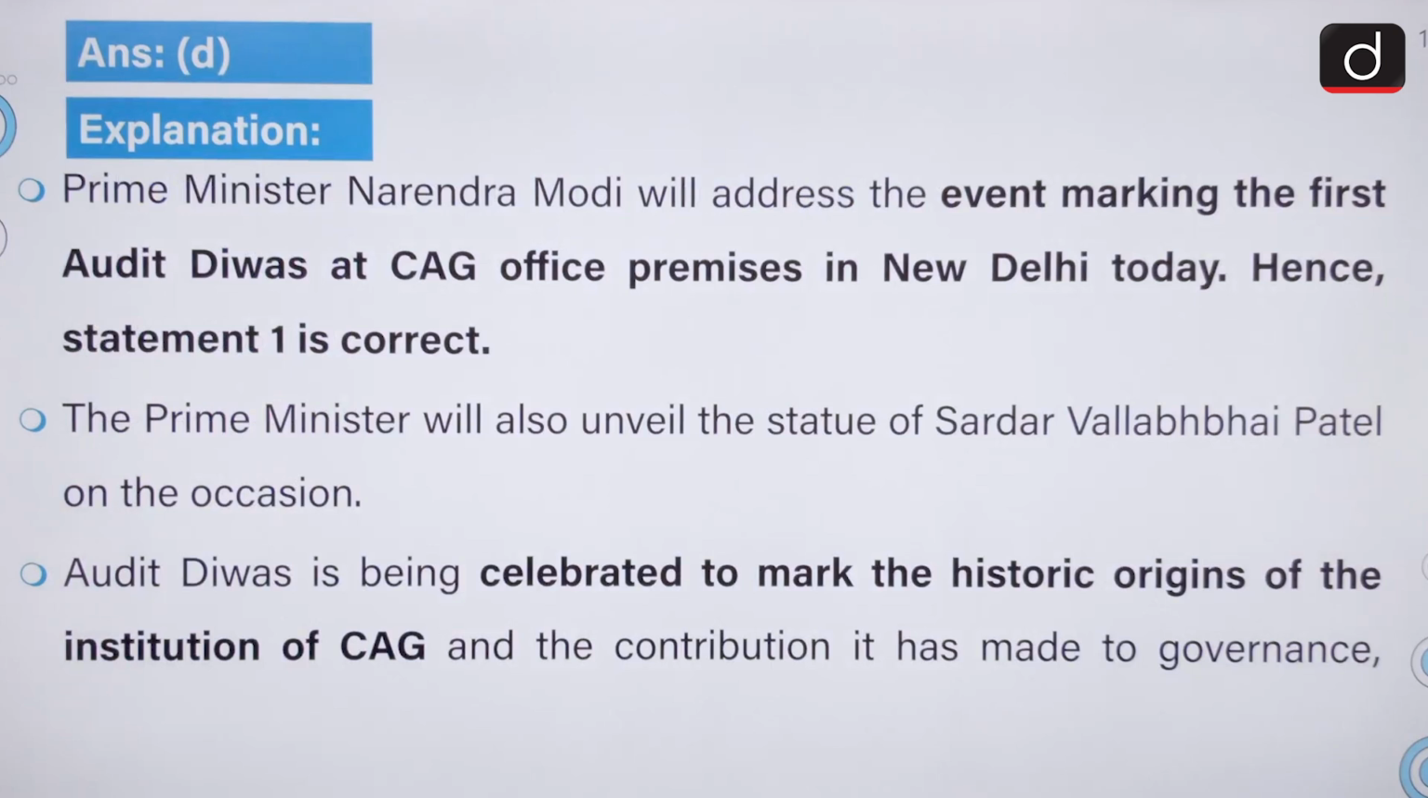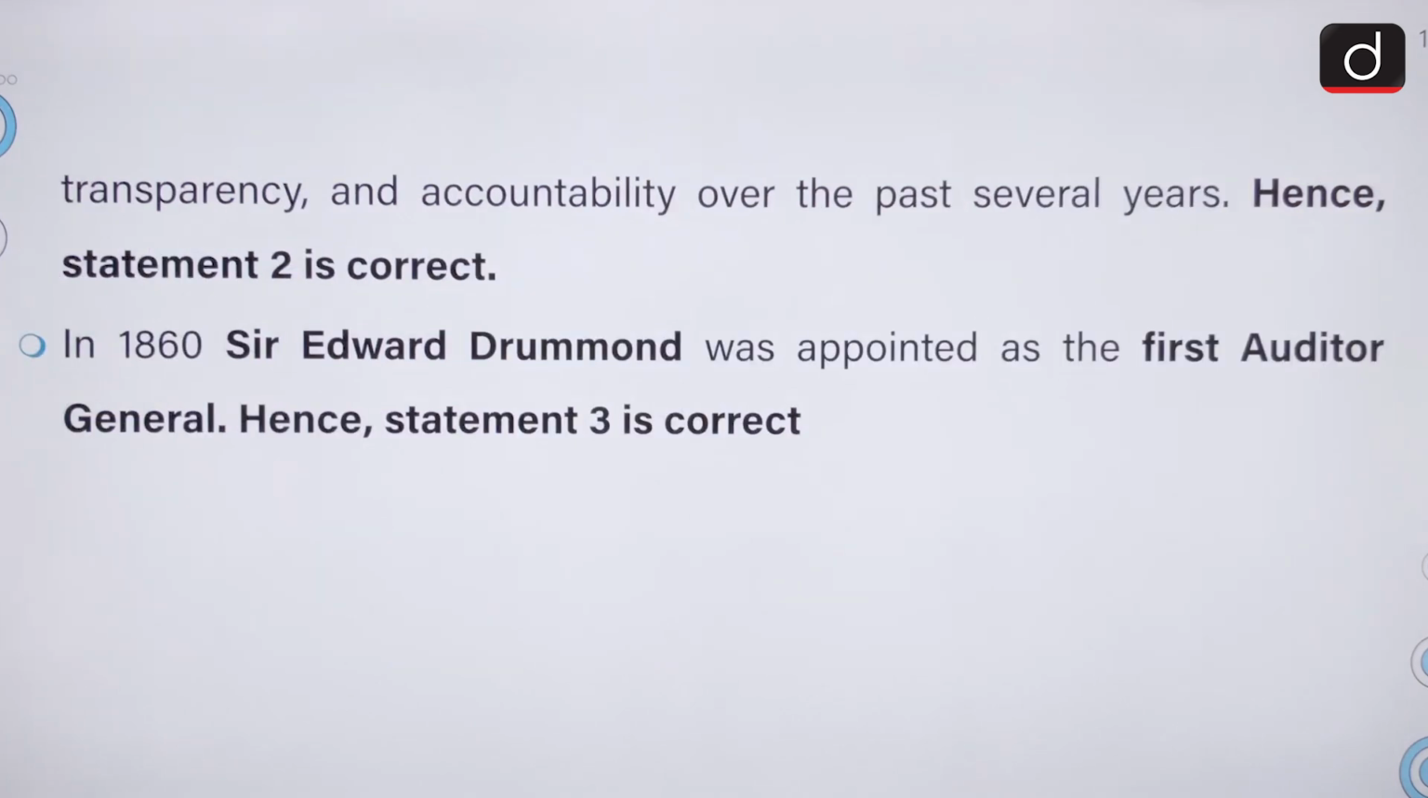Prime Minister Narendra Modi will address the event marking the first Audit Diwas at CAG office premises in New Delhi today. The Prime Minister will also unveil the statue of Sardar Vallabhbhai Patel on the occasion. Audit Diwas is being celebrated to mark the historic origins of the institution of CAG and the contributions it has made to governance, transparency and accountability over the past several years. In 1860, Sir Edward Drummond was appointed as the first Auditor General.